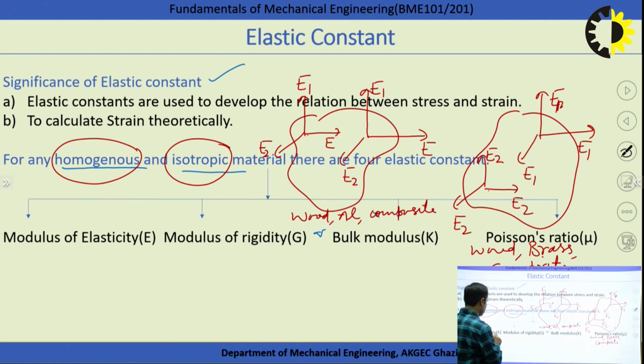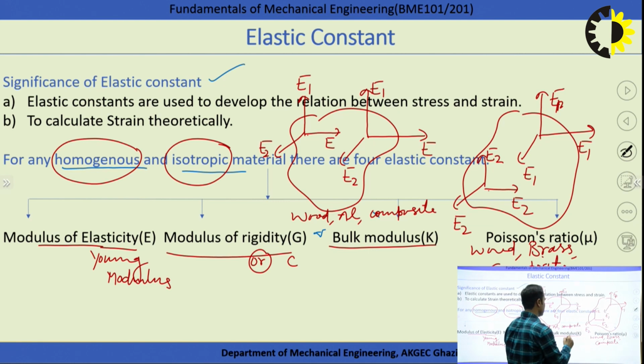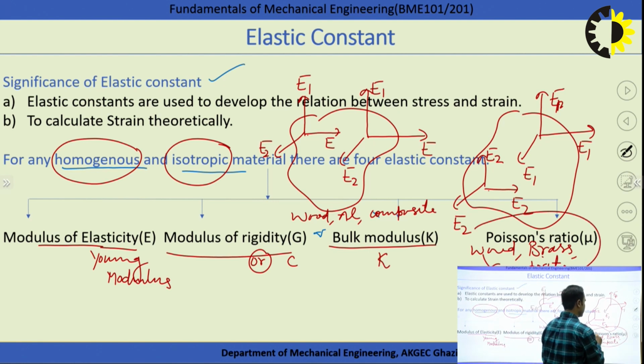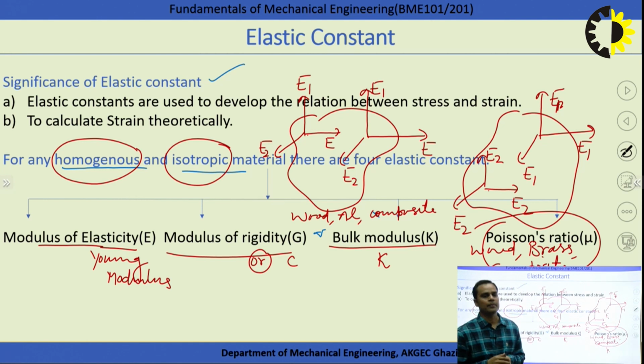One is the elastic modulus, that is called modulus of elasticity, also known as Young modulus. Another one is modulus of rigidity. In some books, it is also represented by C. Bulk modulus, it is represented by K. And the fourth one is the Poisson's ratio. It is represented by mu. So these are the 4 elastic constants we have to understand.